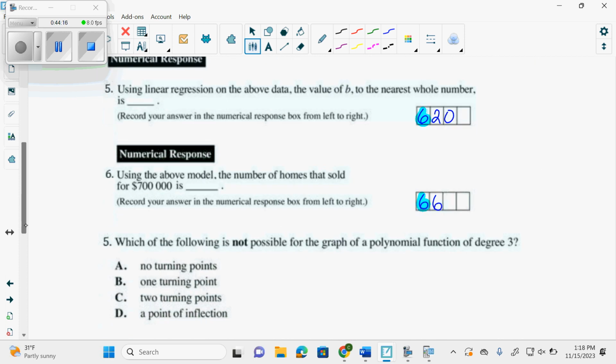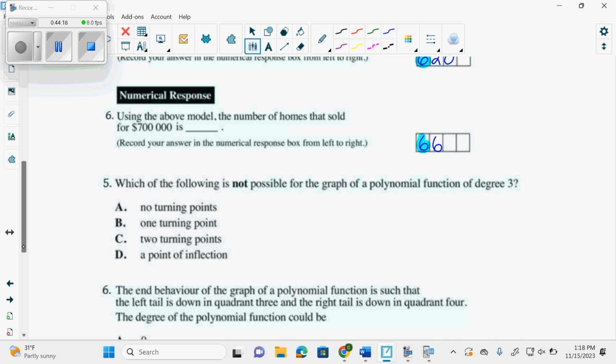Okay, degree 3. Which of the following is not possible for degree 3? Which one's not possible? We just went over this at the beginning. Degree 3 can look like this, which is a no turning point or a point of inflection, correct? So those two are out.